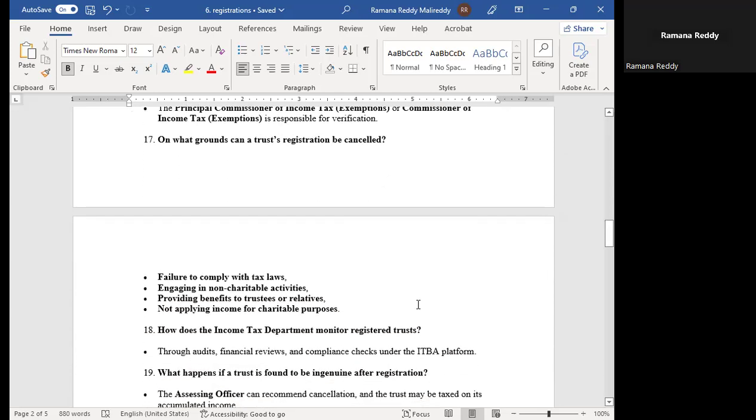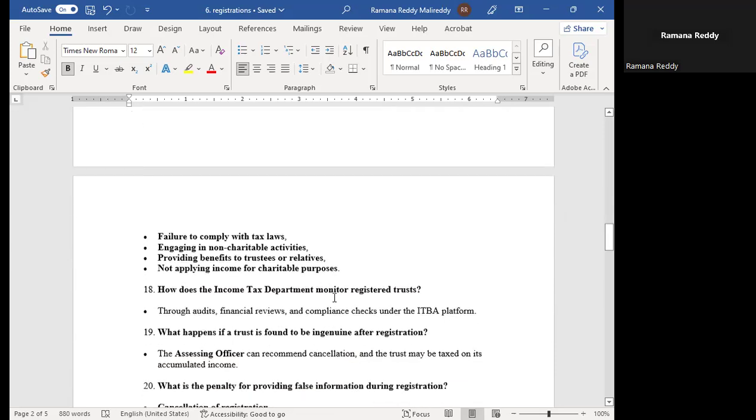See, failure to comply with the tax laws, engaging in non-charitable activities, providing benefits to trustees or relatives, or not applying income for charitable purposes are the grounds.